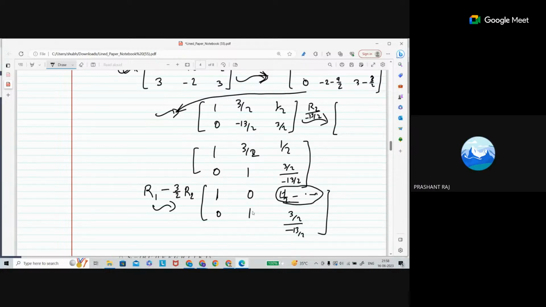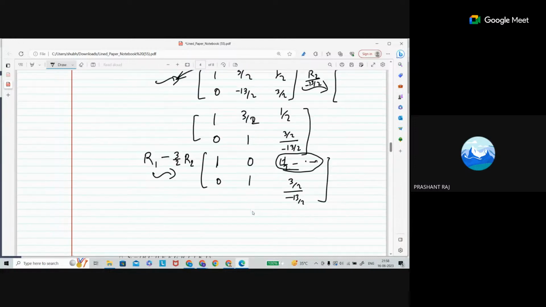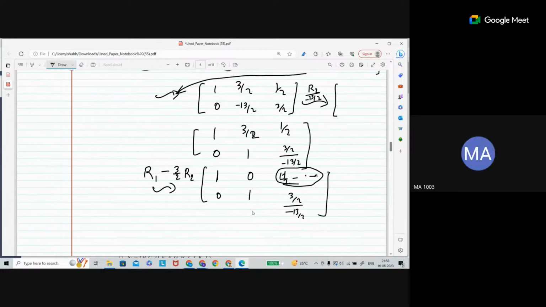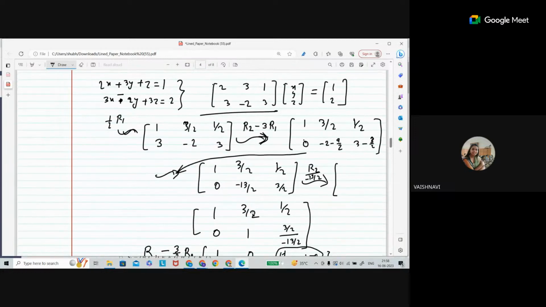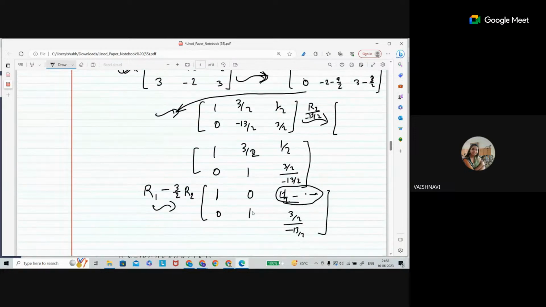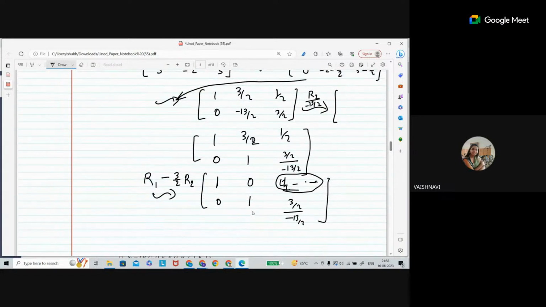Sir, converting into row echelon form, can we do only the row operations? Only row operations. You cannot do column operations. Sorry. Yes. So I was asking that when we have this reduced echelon form, we are having some numbers as well. So it is not necessary that in reduced echelon form we only have a matrix consisting of 1, 0, -1. There can be some numbers as well.